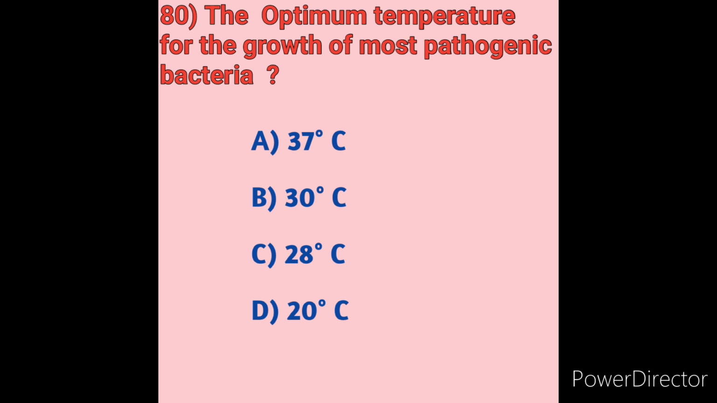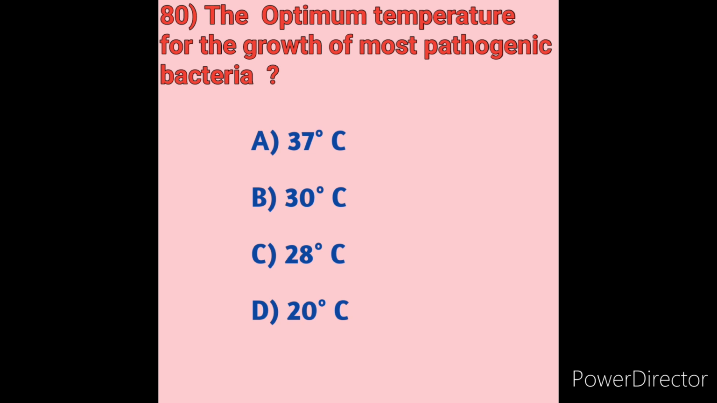We will see the optimum temperature for the growth of most pathogenic bacteria. The optimum temperature for the growth of pathogenic bacteria. We will see first the options. Option A, 37 degrees Celsius. Option B, 30 degrees Celsius. Option C, 28 degrees Celsius. Option D, 20 degrees Celsius.